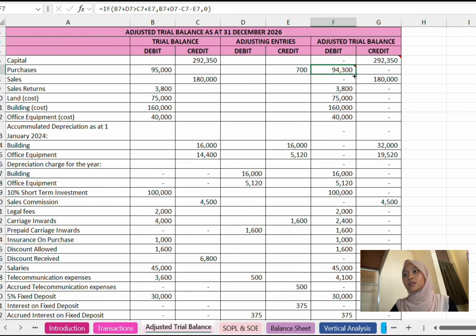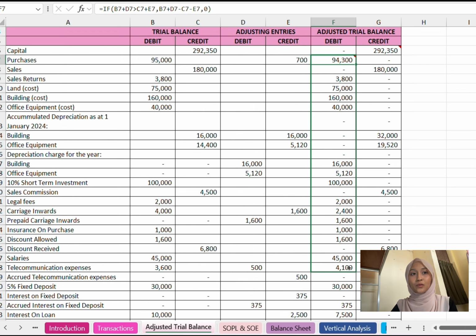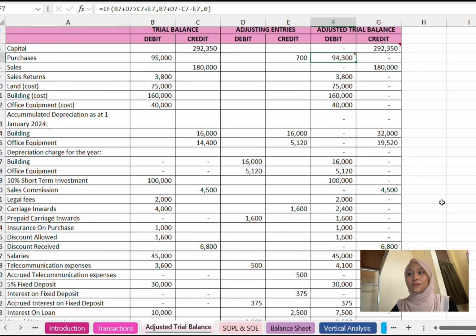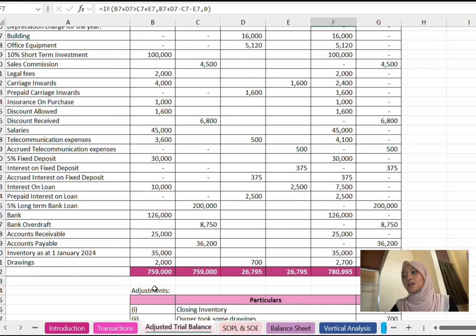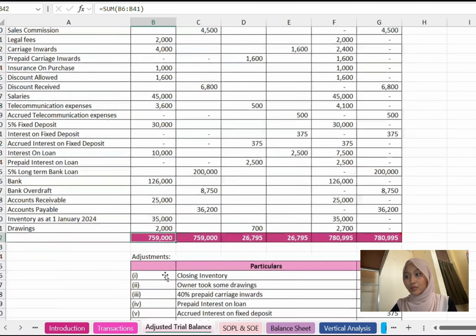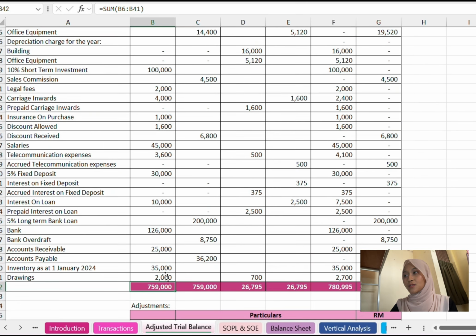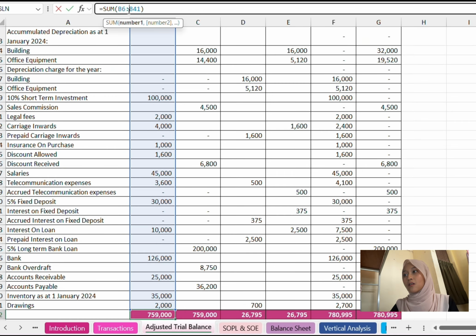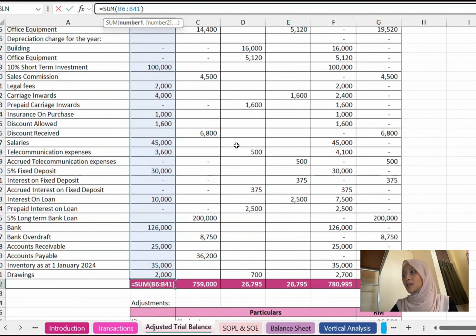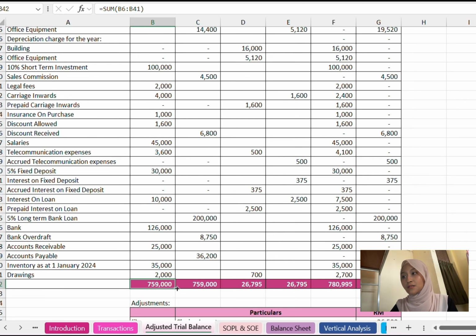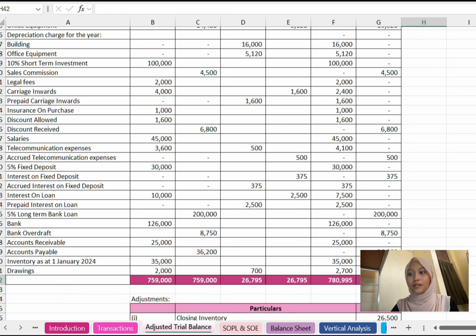We will drag the formula from the top to the bottom, because each column is the same. So just drag it down, and then below we can see that we use the SUM, equals SUM, and drag all of our required amounts. Here we can see B6 to B41, so we will get 759,000. The same thing happens below, so we just drag it horizontally.